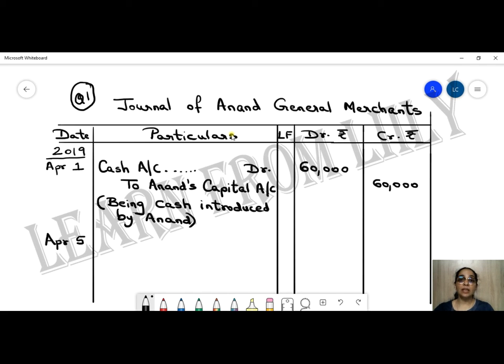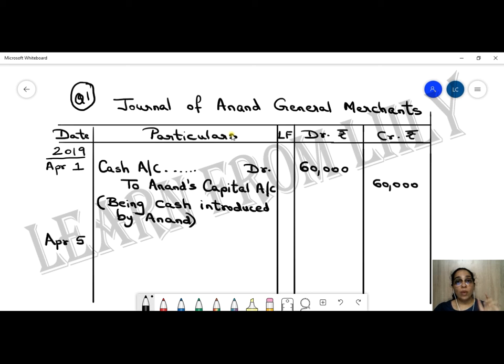Now we are purchasing goods. So what is coming into the business? Goods. Debit what comes in, so we have to debit goods, and I am purchasing goods for cash. What does that mean? That the goods have come in, I bought the goods from somebody and I gave that person cash in return. Okay, so goods coming in, cash going out. Debit what comes in, so goods will be debited. Credit what goes out, so cash will be credited.